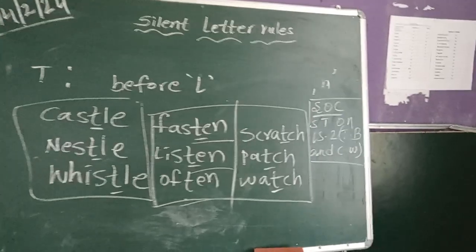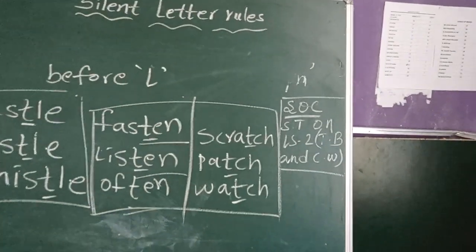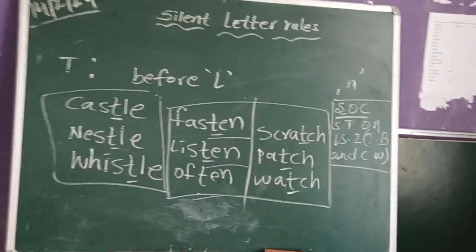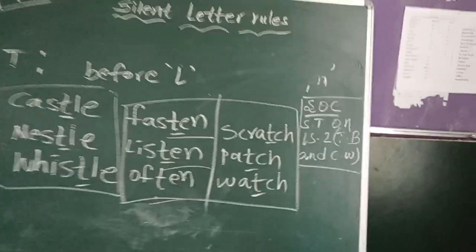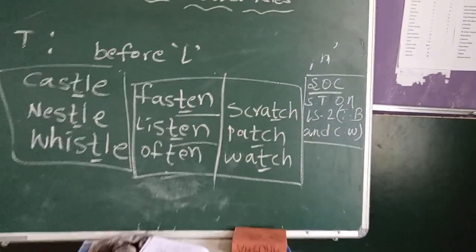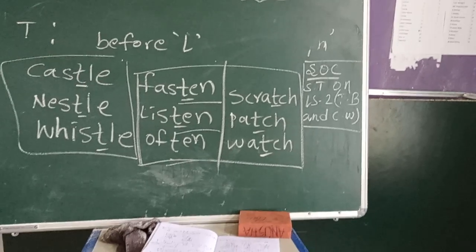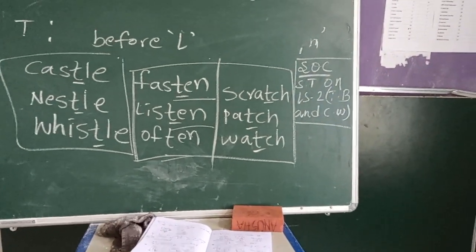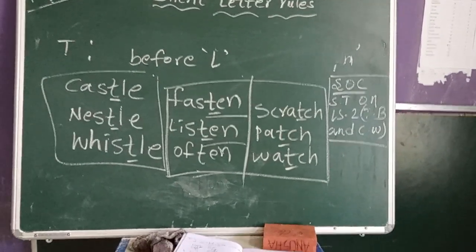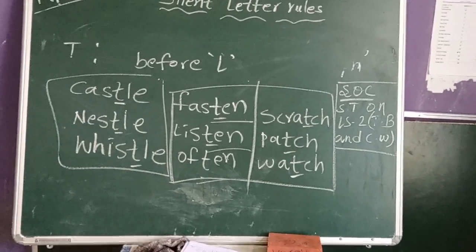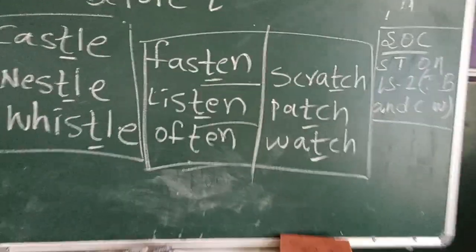That is a pattern. Here next, scratch, patch, watch, catch, match. All these words. Here also T is silent when T, C, H come together. Do you understand? T, C, H. Okay, sorry. When this happens, T will be silent. This is also one of the patterns.